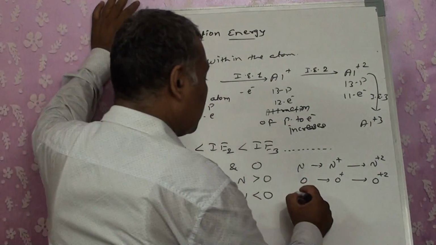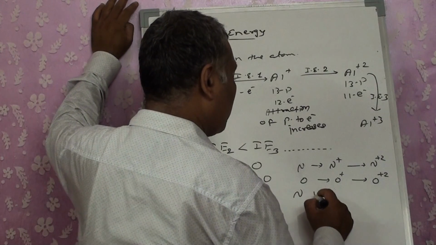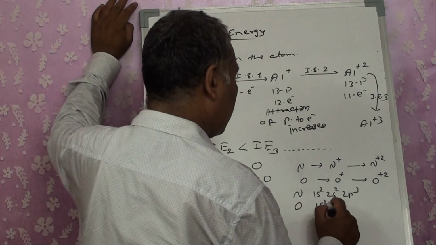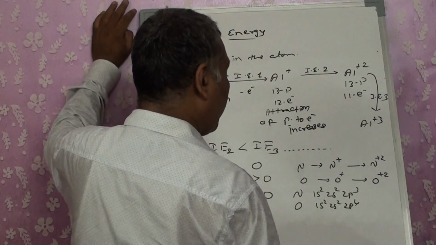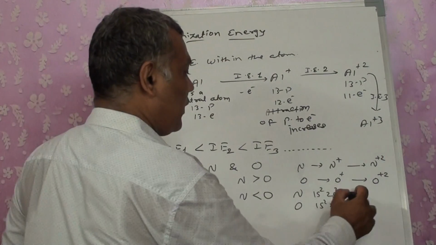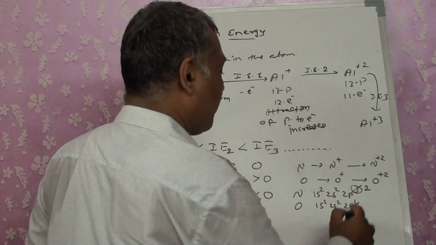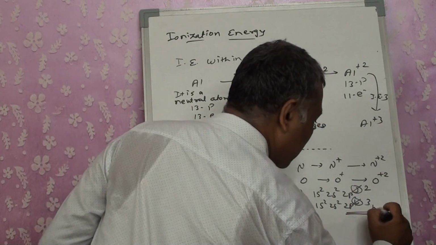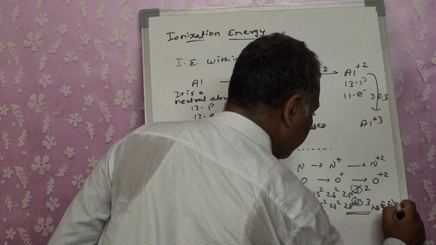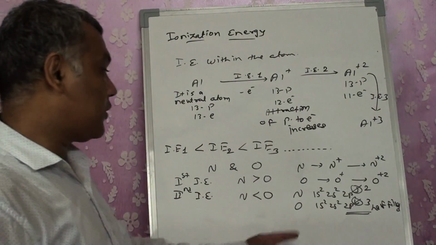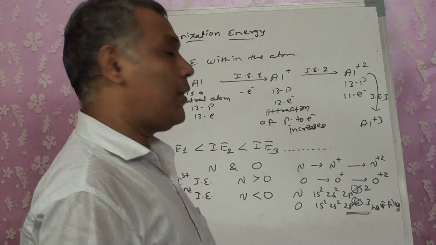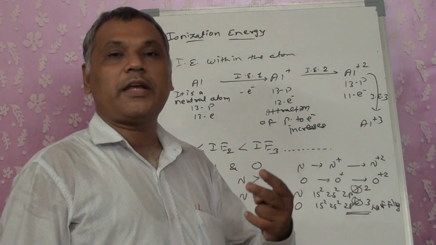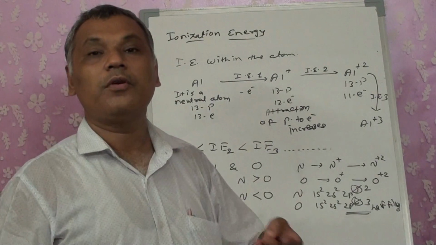So let's see the configuration. When we had nitrogen in the neutral form, we had 1s2, 2s2, 2p3. Oxygen had 1s2, 2s2, 2p4. After the removal of one electron, oxygen's 2p4 becomes 2p3. That means again this has become half filled. As a result, the stability of oxygen has increased as compared to nitrogen, because nitrogen has lost its half filled stability. So the second ionization energy of oxygen will be more than nitrogen.